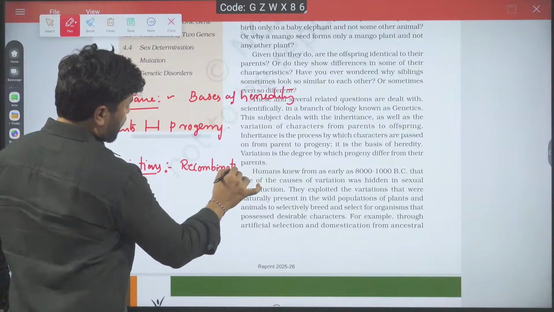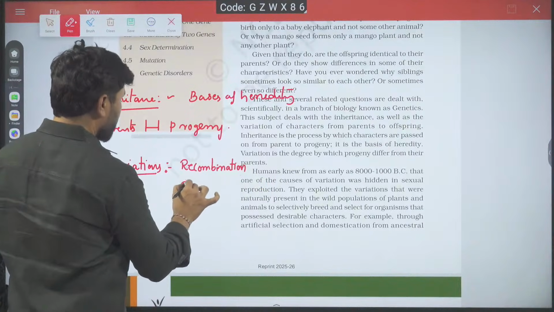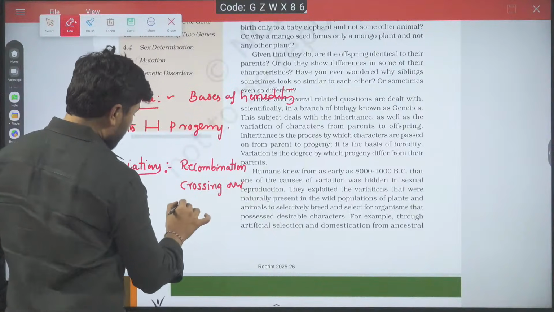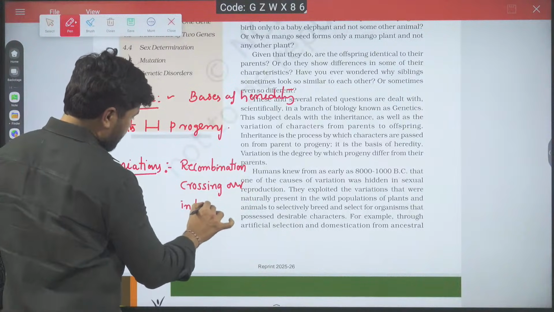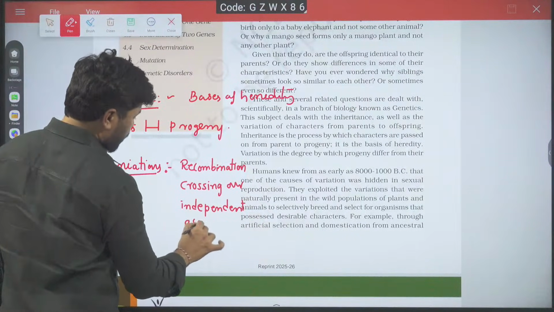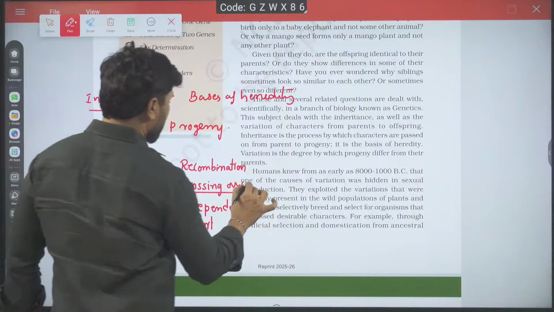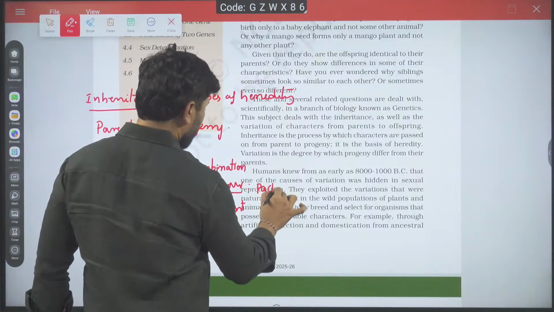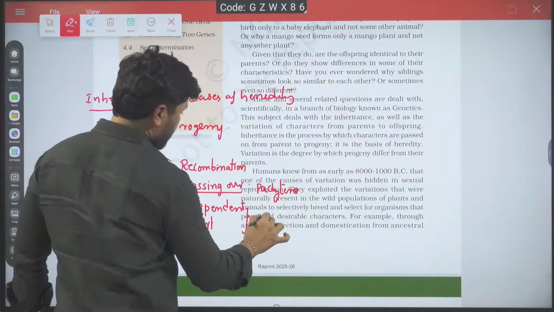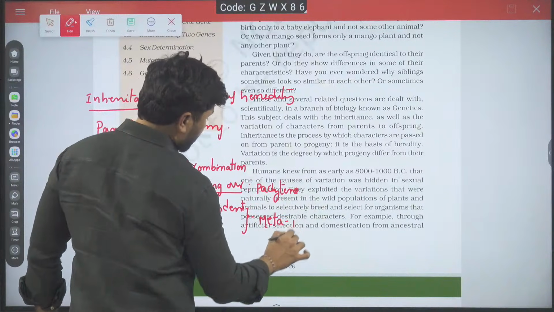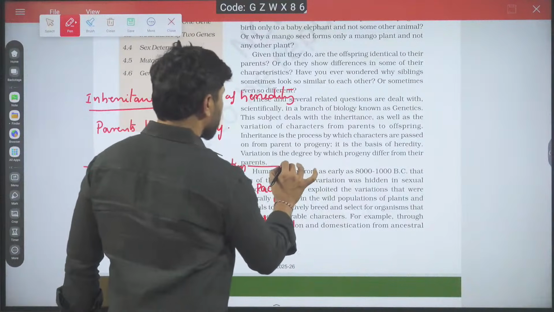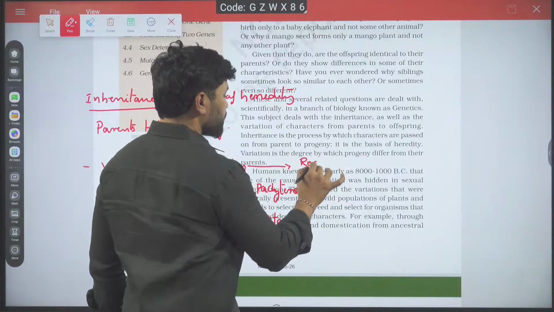Recombinations are developed generally due to crossing over or independent assortment. Crossing over occurs in the pachytene stage. Independent assortment occurs in metaphase 1 of anaphase 1. Altogether, these recombinations are regular variations.